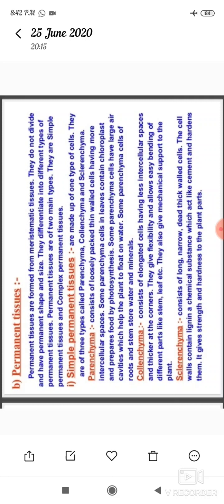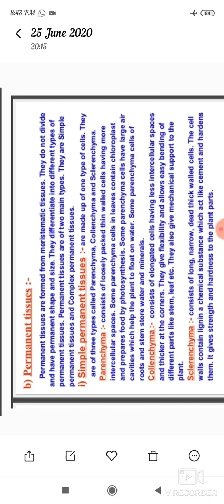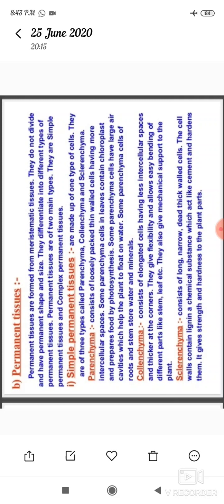And then sclerenchyma. Sclerenchyma consists of long, narrow, dead, thick-walled cells. So observe here the sclerenchyma cells. Here sclerenchyma cells are long, elongated and thick-walled cells. The cell walls contain lignin, a chemical substance which acts like cement and hardens them. It gives strength and hardness to the plant parts.